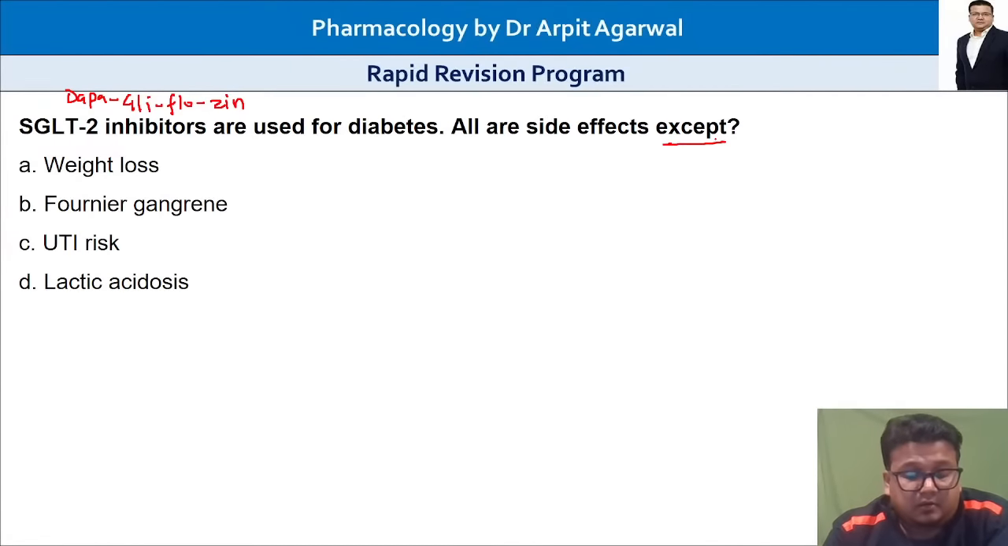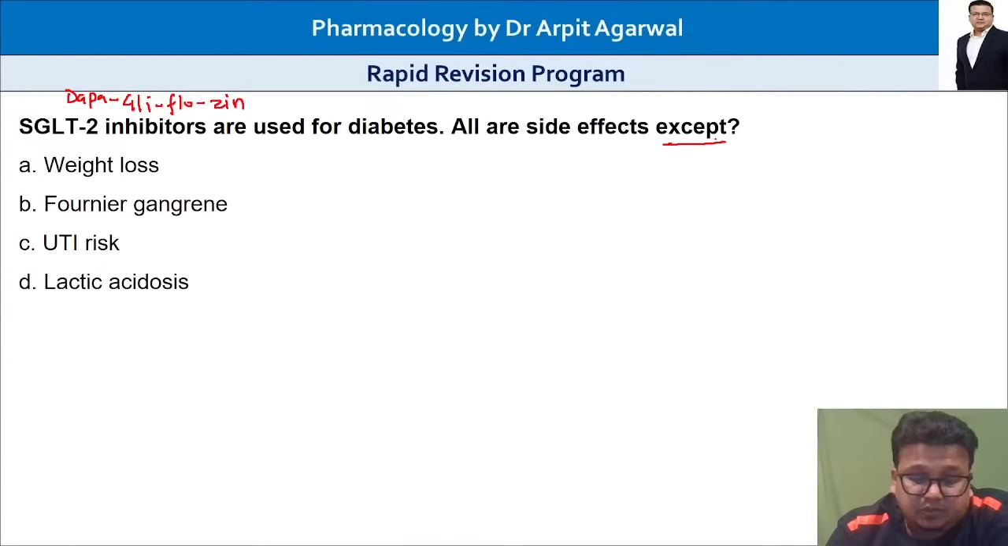What do SGLT2 inhibitors not do? A new class of drugs, gliflozins. All the names end in gliflozin: dapagliflozin, canagliflozin, empagliflozin. So they are new drugs for diabetes, act in the kidney, prevent glucose reabsorption. What are their side effects? Weight loss, Fournier's gangrene, UTI risk, or lactic acidosis.